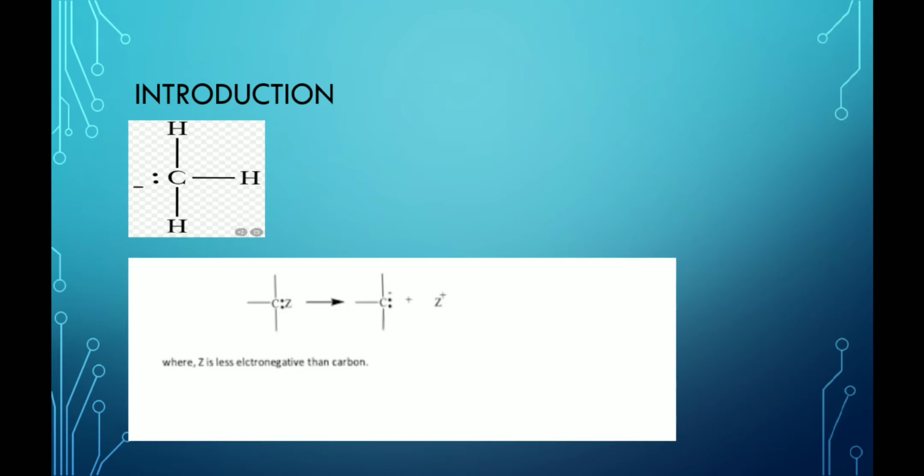In this slide, the carbanion shown is methyl carbanion. In the second part, the heterolytic bond cleavage is shown in which the carbon atom gains the bonding electron pair and becomes negatively charged. This heterolytic bond fission only takes place when the carbon atom is more electronegative. Otherwise, there is no formation of carbanion. So, for the generation of the carbanion, the electronegativity of the carbon atom must be higher than the Z, as shown in this reaction.